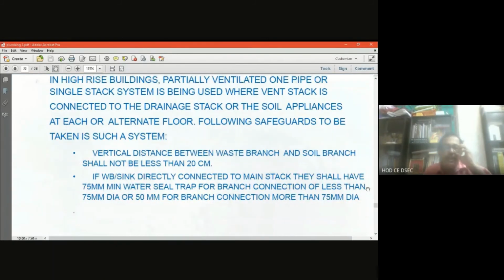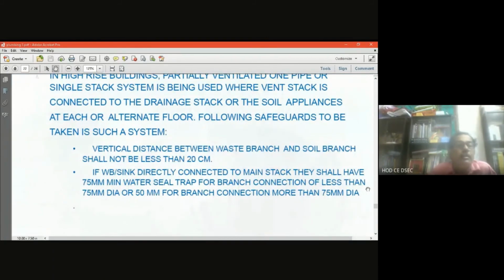The vertical distance between the waste branch and the soil branch shall not be less than 20 centimeter. Again, I am repeating, the vertical distance between the waste branch and the soil branch should not be less than 20 centimeter.